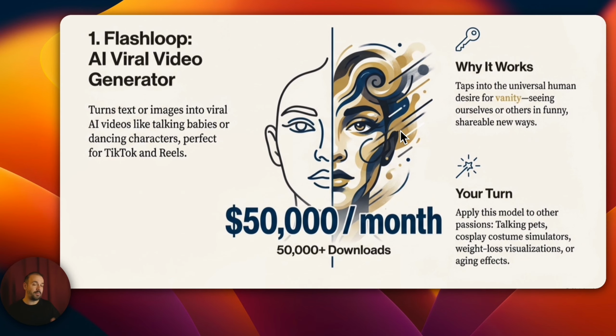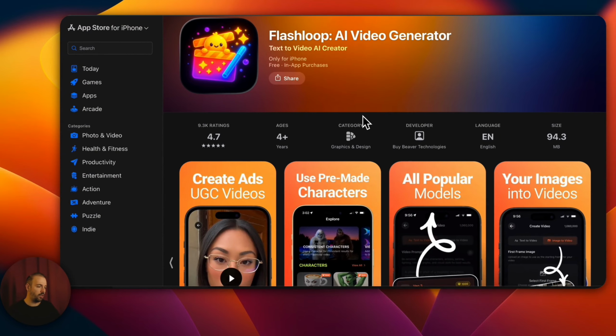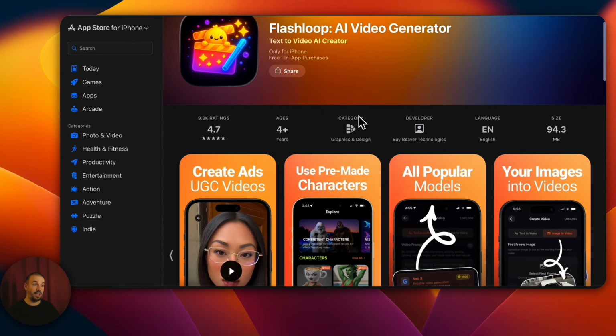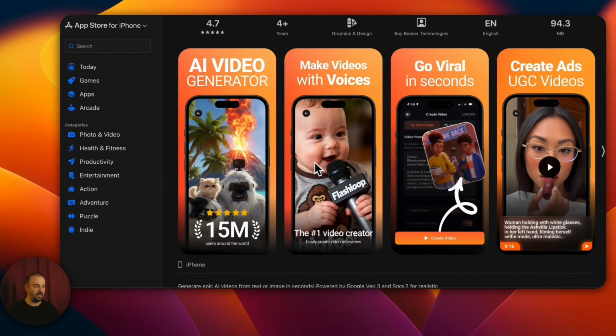For example, with this model, you can make talking animal videos, cosplay costumes, or even see what you'd look like if you lost weight. You can also create apps that show what you'd look like if you aged or similar transformations. Flashloop looks like this. So you can see it there on the Apple Store. And with this, you can create videos like talking animals or baby videos.